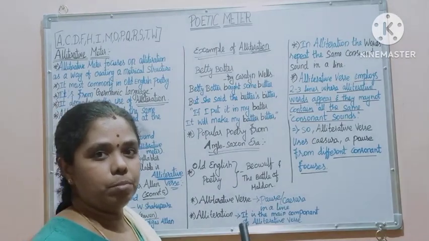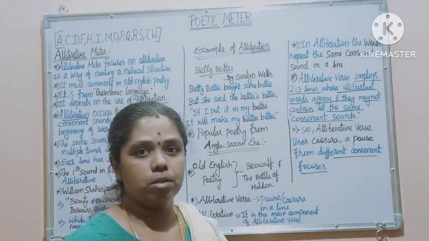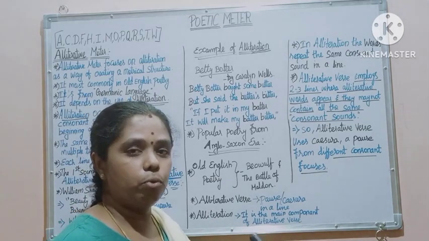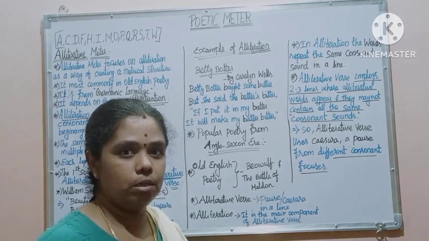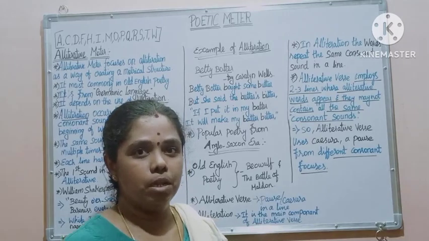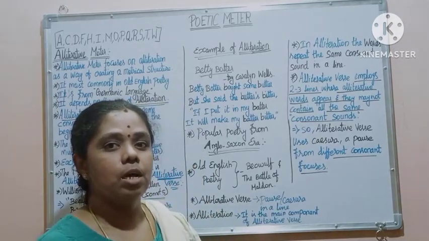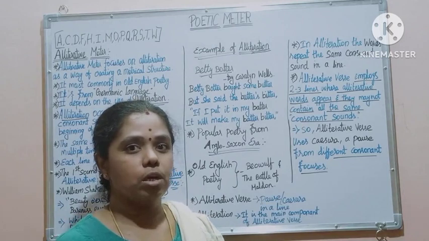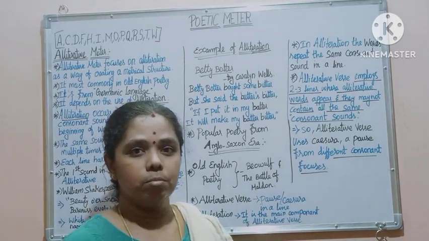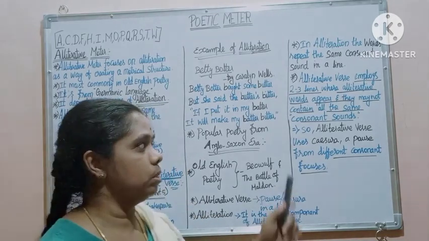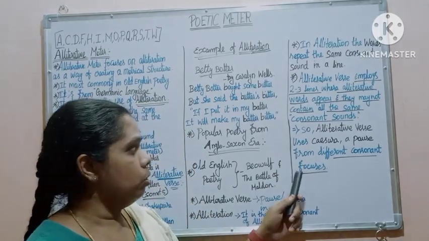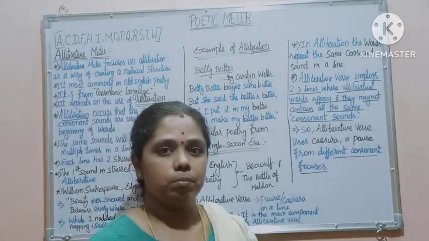We can easily remember that alliterative verse has a pause or caesura in a line. Alliteration is also the main component of alliterative verse. The same consonant at the beginning of words is called alliteration, and the pause or caesura that comes in the middle of the line marks alliterative verse. These are the small differences between alliterative verse and alliteration. So alliterative verse uses pauses or